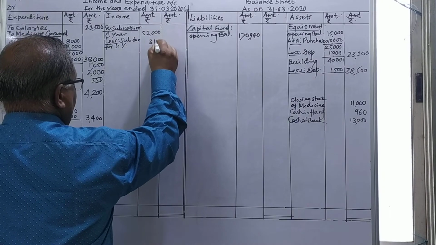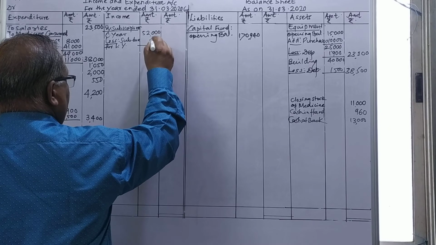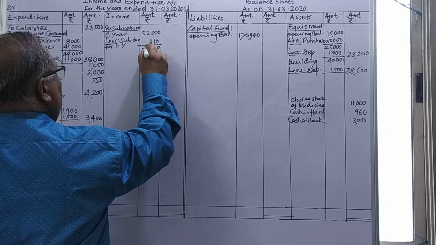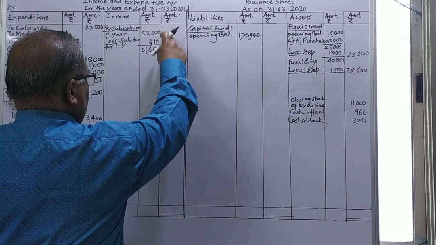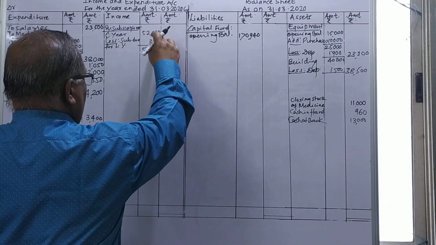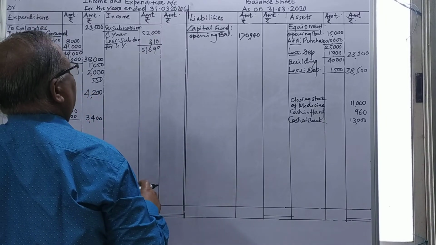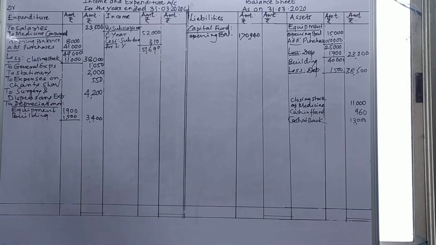Just deduct it and keep this amount in the inner column. 0, 9 carries 1, 4 gone 6 remain carries 1, so 51,690. So last year's subscription will be deducted, that is the previous year, from 52,310, gone.